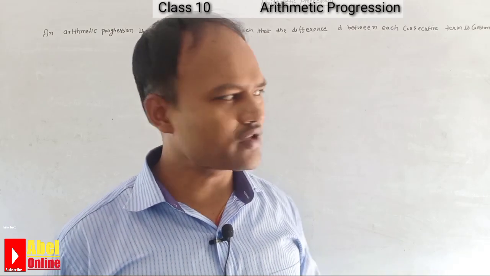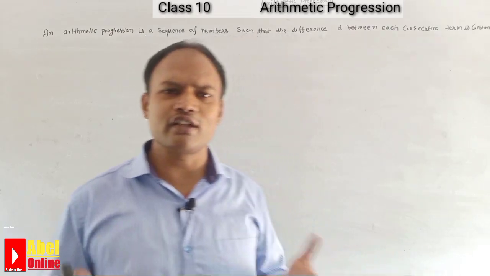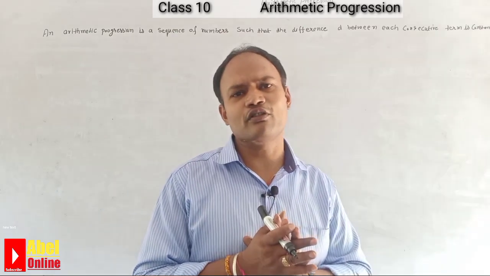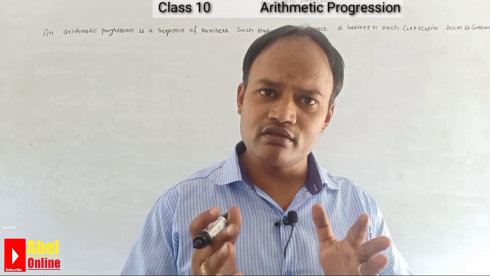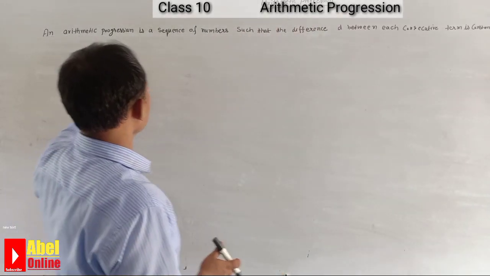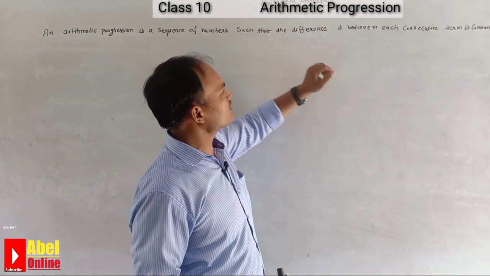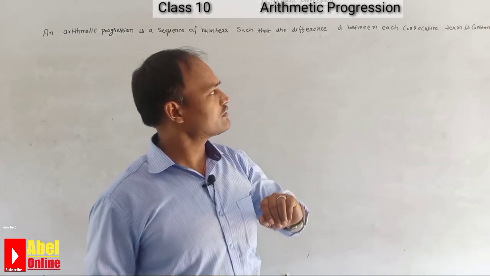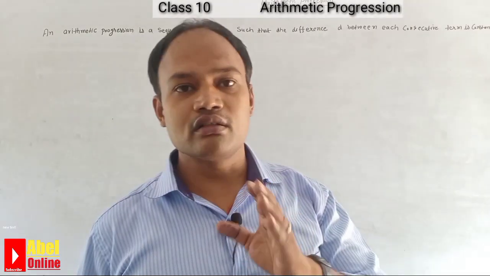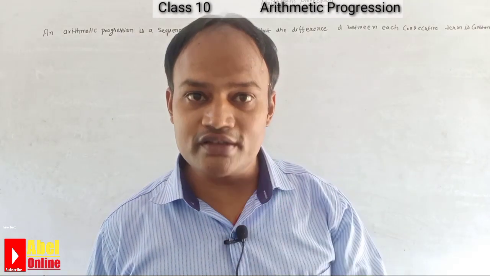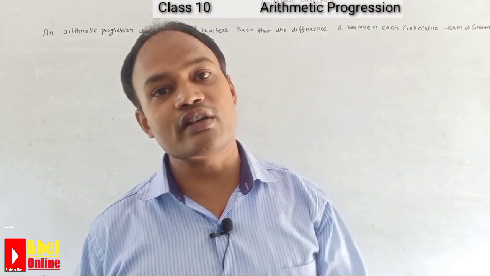This is a sequence. So arithmetic progression is a sequence of numbers such that the difference d between each consecutive term is constant. Means the difference between consecutive terms is always the same, a constant value, that is the d.